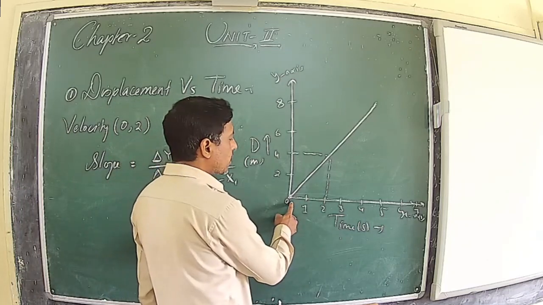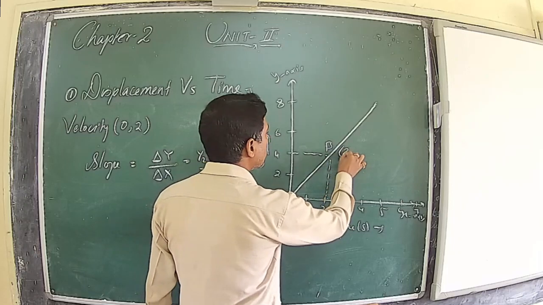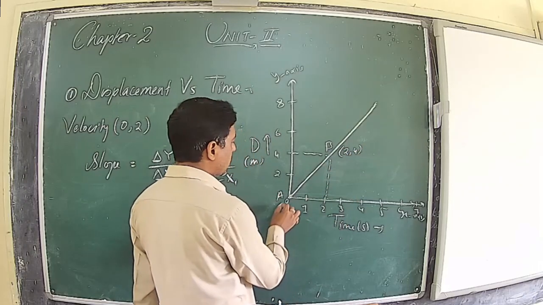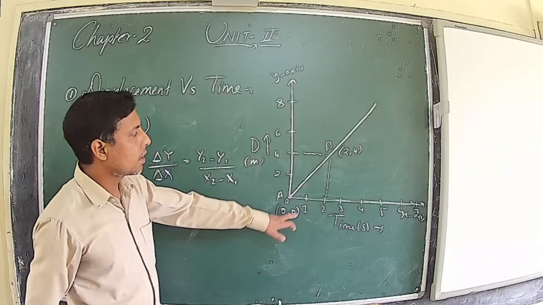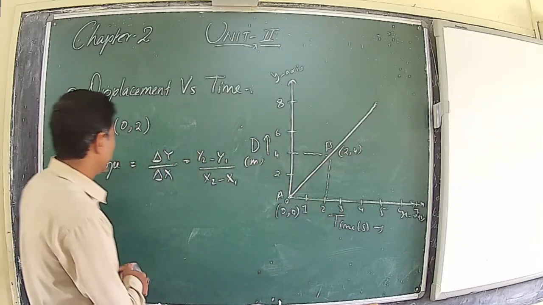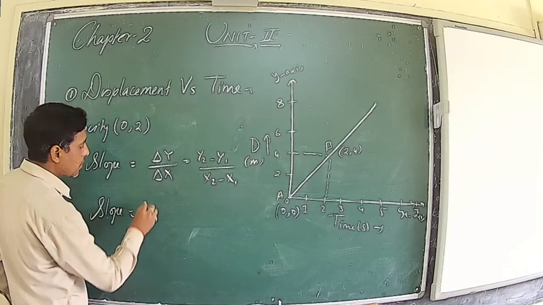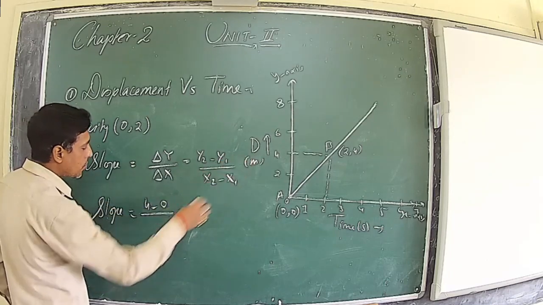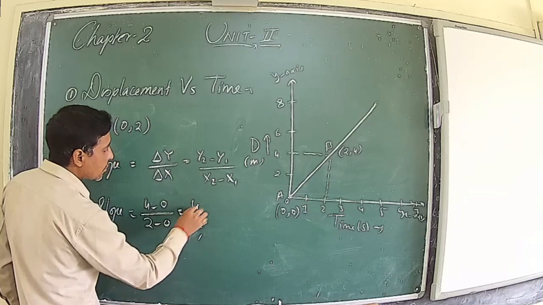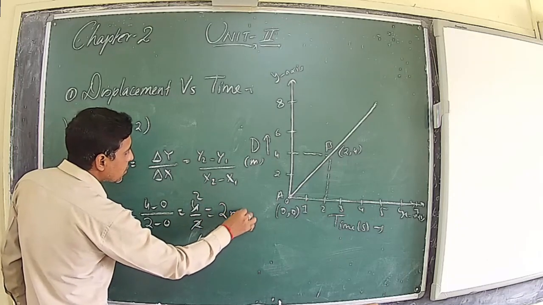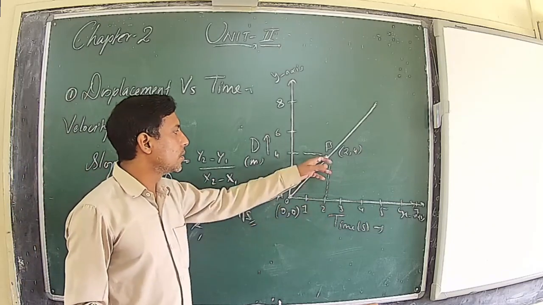So let this one be A and this be B. The coordinates of B will be 2, 4, and the coordinates of A will be 0, 0. So this is our x1, y1 and this is our x2, y2. So slope is equal to y2 minus y1, which is 4 minus 0, upon x2 minus x1, which is 2 minus 0. So we get 4 upon 2, which means 2 meters per second. So the velocity of the body between 0 to 2 seconds is 2 meters per second.